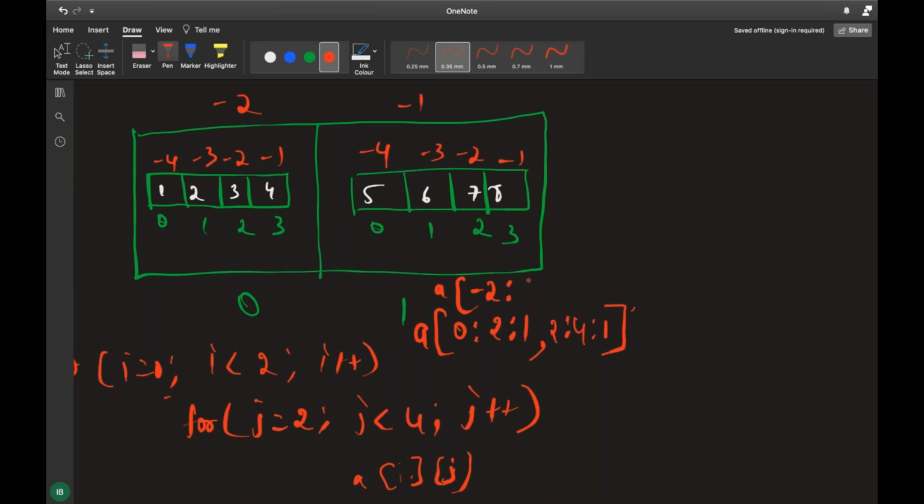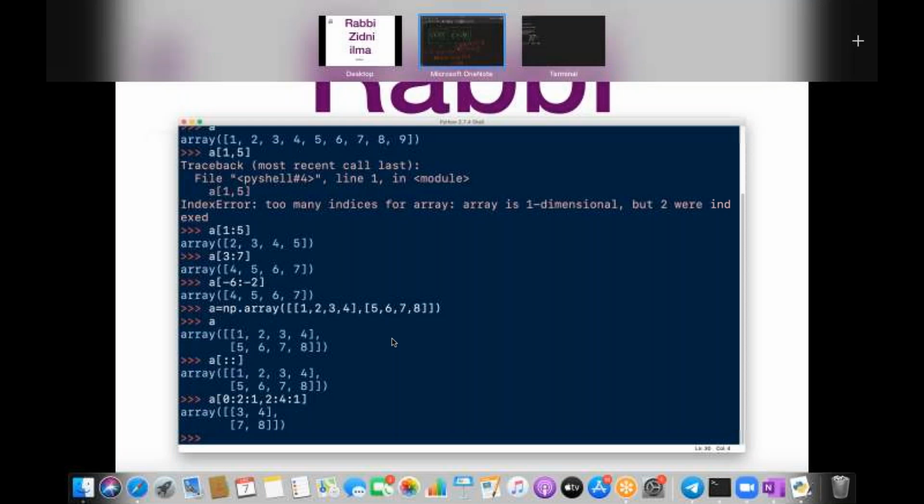Okay, you can leave it like that itself. Nothing to worry about. When you don't know anything, you can leave it. Each time I want to increment by 1, I'll write 1. Now again I want to start from 2. 2 is nothing but -2. And 4, you don't have 4, you can leave it, and increment by 1. So you can write it like this: -2 to 1.